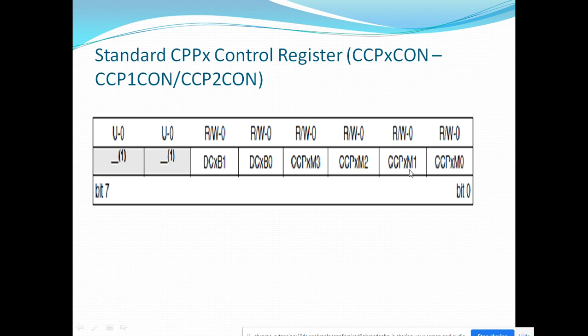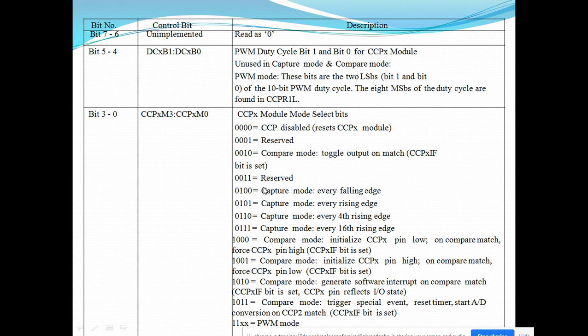By writing values we can set the modes of the CCP module in capture, compare, and PWM modes. And these two bits are for setting the duty cycle, DCB0 and DCB1. These two PWM duty cycle bits are unused in compare and capture mode. Only PWM mode uses these two bits.